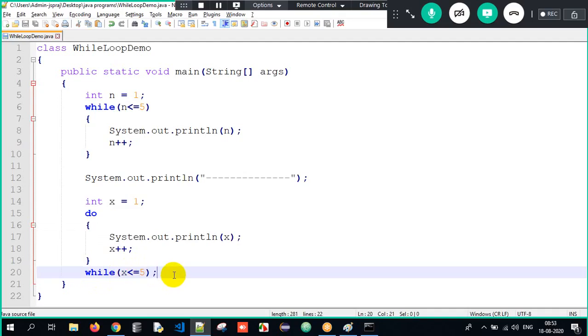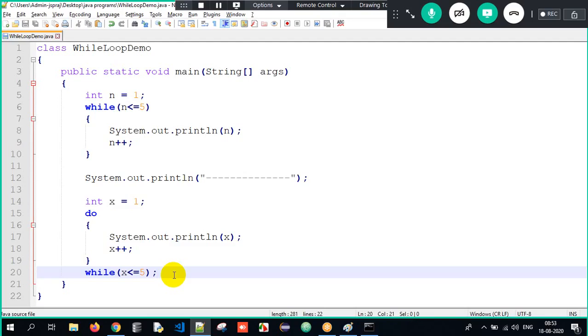What is it? While loop checks the condition, and that is when it executes a set of instructions. Whereas do while loop is executing the set of instructions first and then checking the condition. He does the job first and then checks the condition. This is the difference between while loop and do while loop.